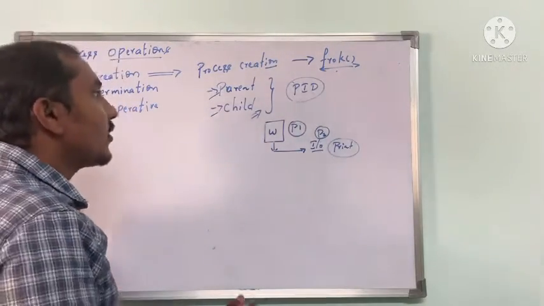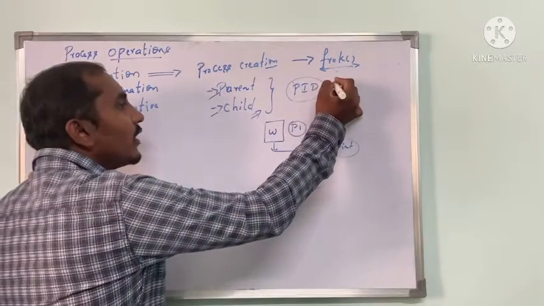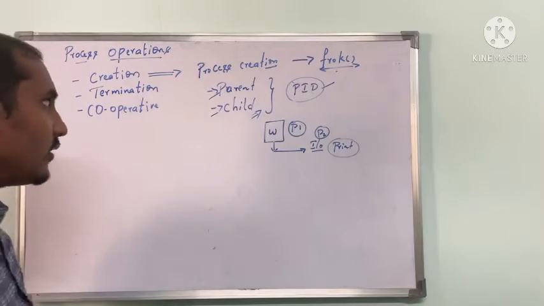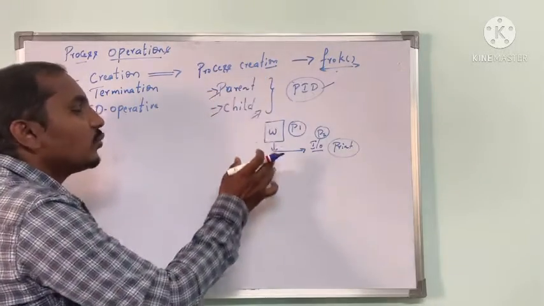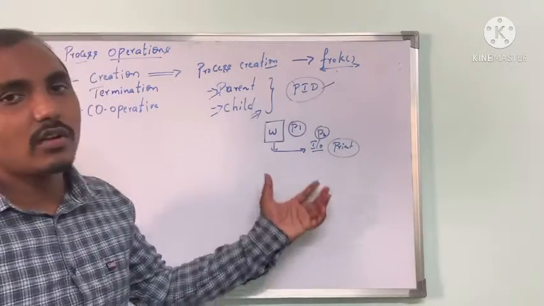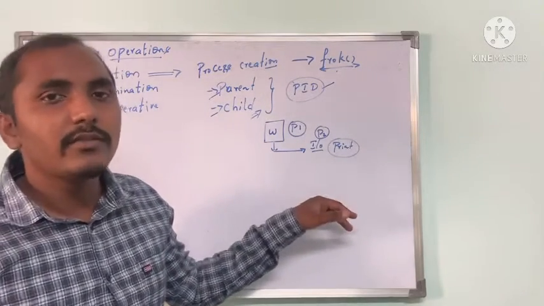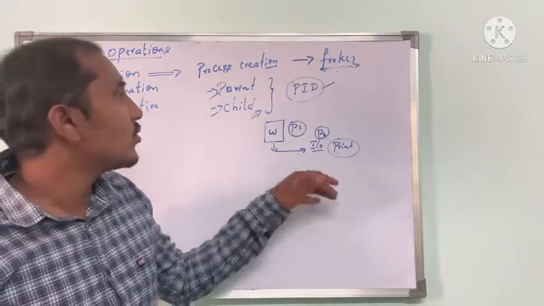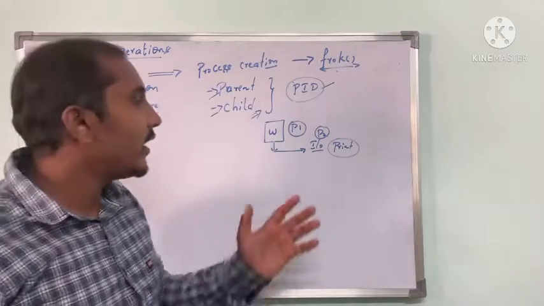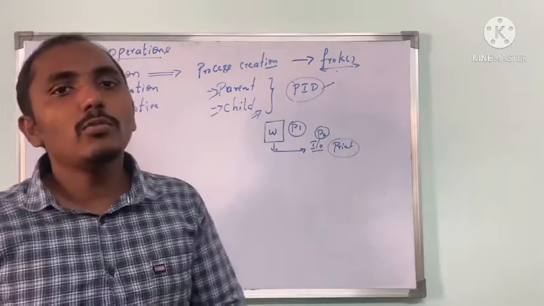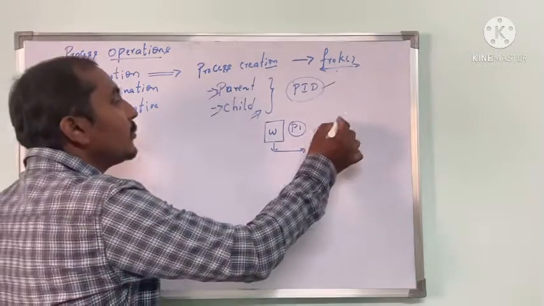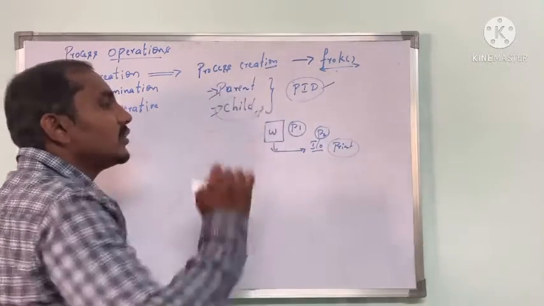Once the fork system call is generated, the operating system is going to create a process ID for each and every process that has been created. And when executing any process, if the process wants to do more than one function, or wants to execute sub functions or other input output functions, then instead of the same process doing the function, we are going to create sub processes, so that two or more functions can be done simultaneously. For that purpose, we are going to create more than one process, which are your child processes.